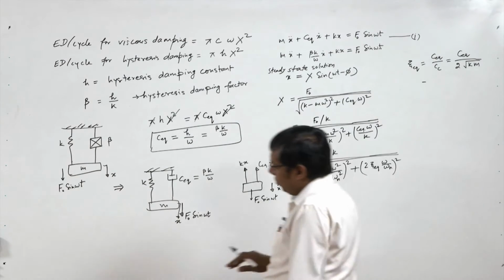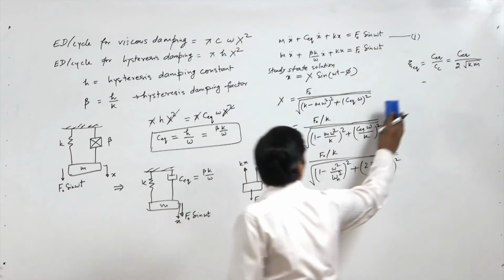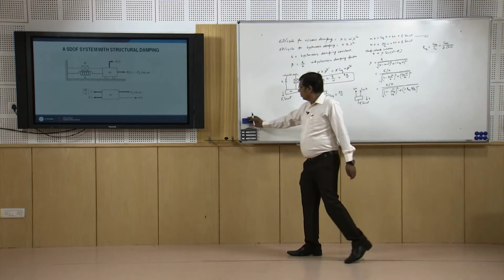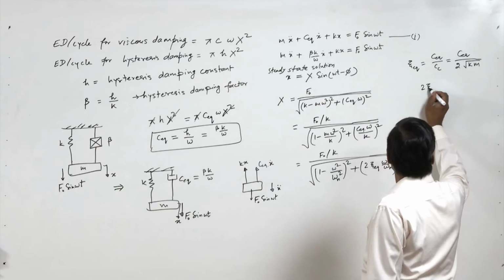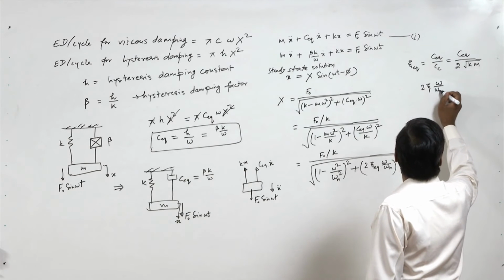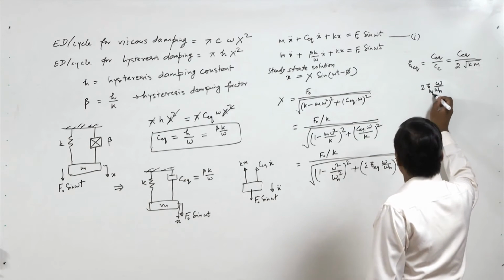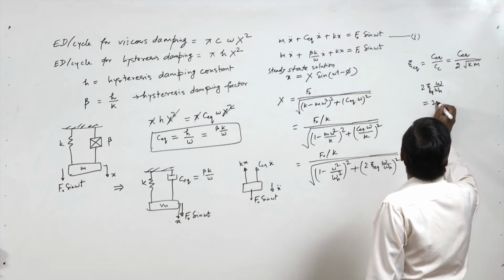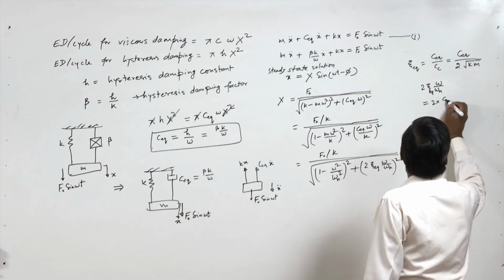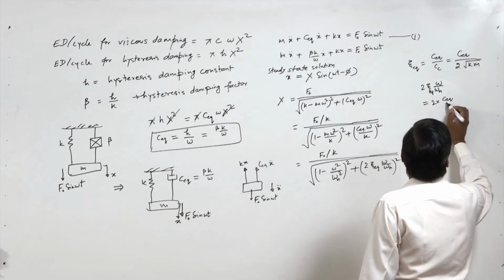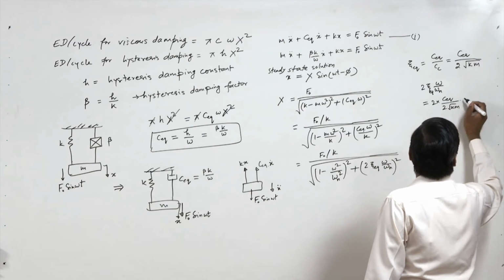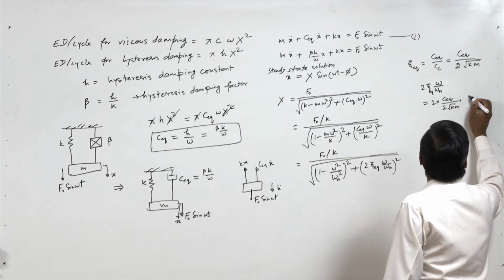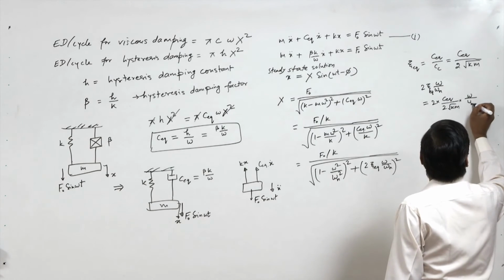Now if we compute this term 2 zeta omega by omega n, so this is zeta equivalent, so 2 into C equivalent by 2 root km into omega by omega n.